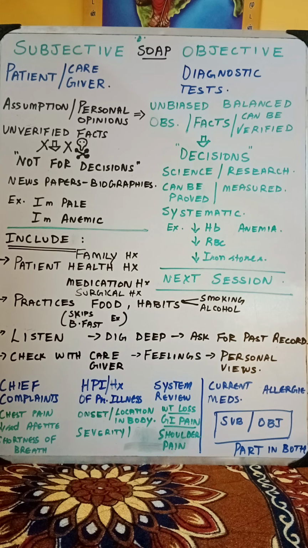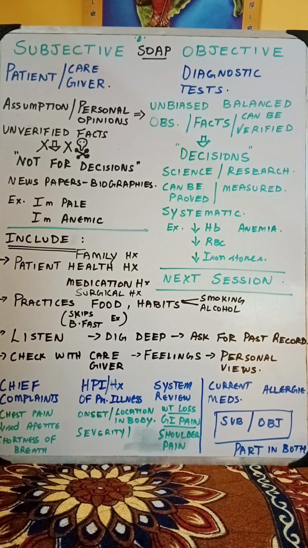They are unbiased and balanced observations or facts for which you have got a proof, like a lab report, like an increased HbA1c level, increased hemoglobin, increased some of the blood parameters which we want to see for any particular disease, like kidney function test, liver function test, chest X-ray, CT scan, MRI, whatsoever it is, like angiography or whatever it is.